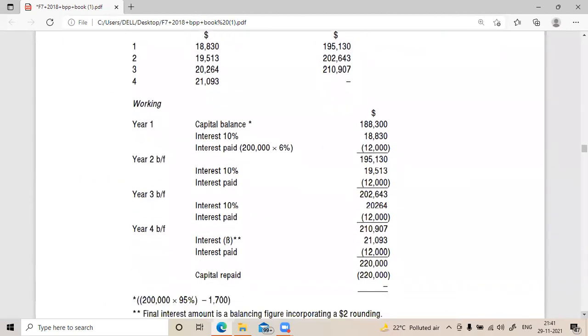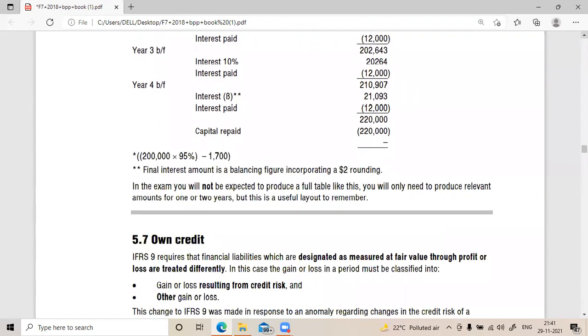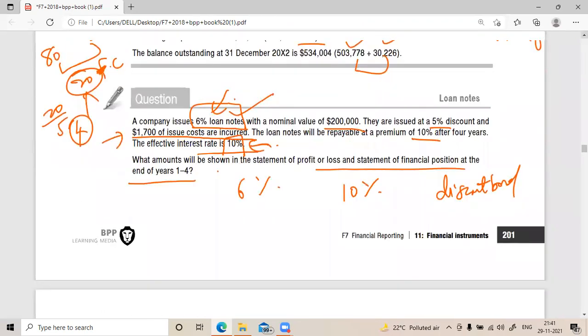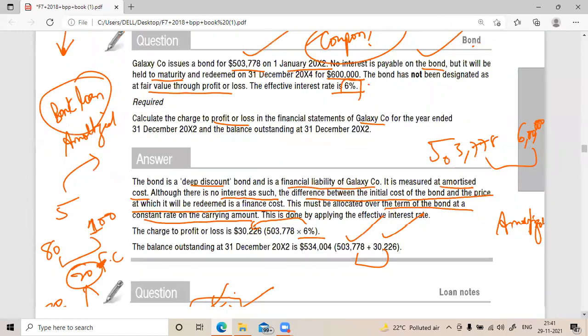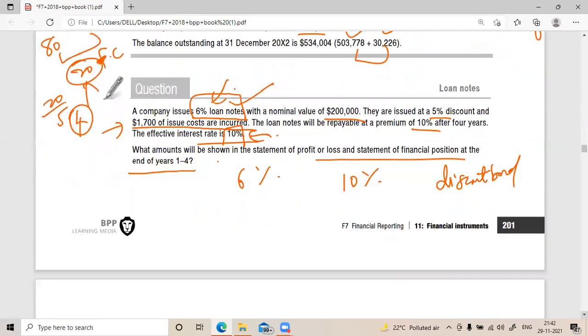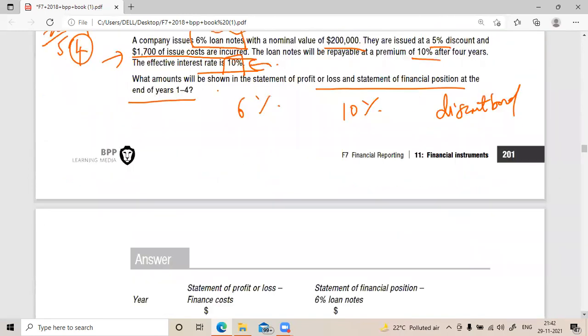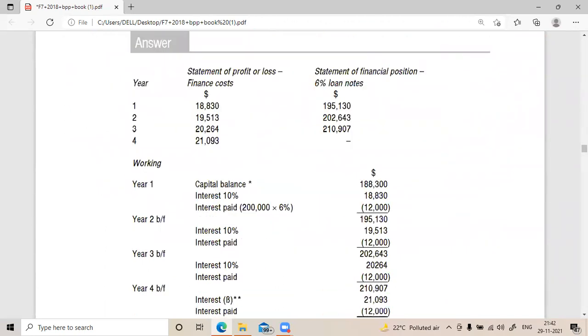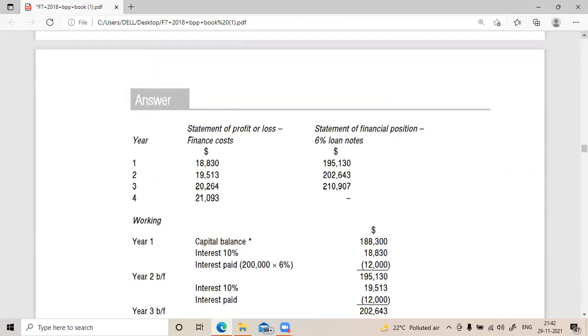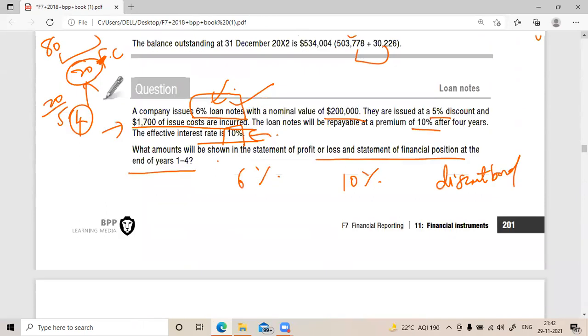One second, sir. No, that is the interest payment. I want the interest cost now. 10% is the effective interest rate, so we will apply that 10% only. First deduct 1700. Let's see, from 2 lakhs, sir. No, just a second. 10% premium.